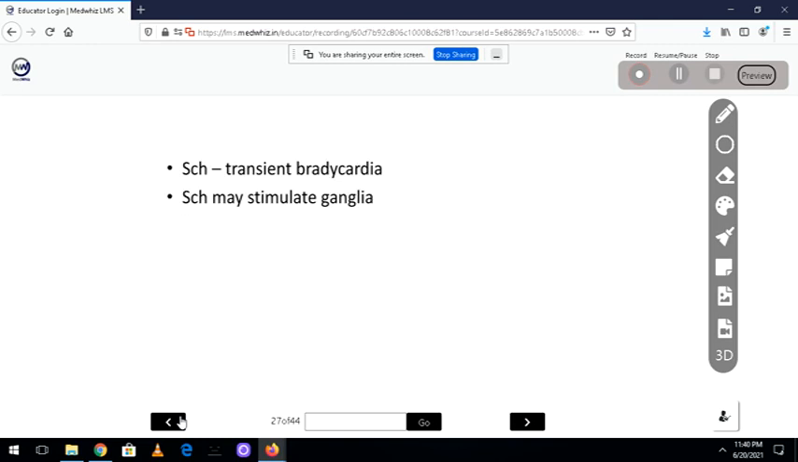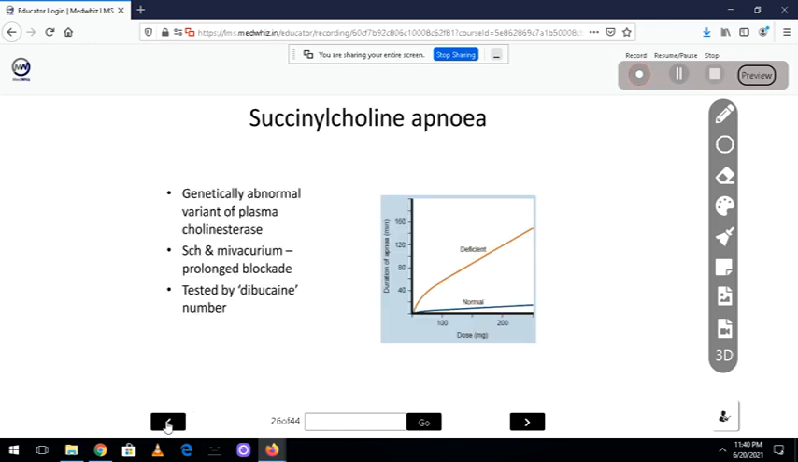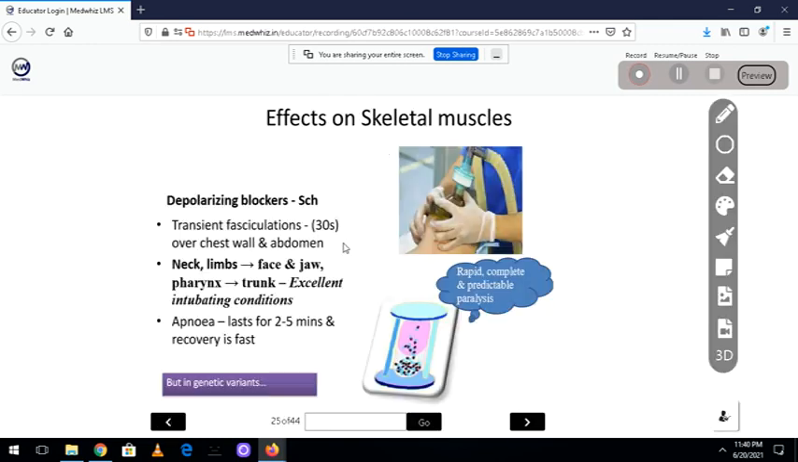Now, one more important point I want to add here is that succinylcholine can also increase potassium levels. It releases potassium from the muscles because of contraction. Whenever you use succinylcholine in a patient with muscle injury, where do you get a muscle injury patient? When the patient comes with trauma, crush injury, burns injury or nerve injuries.